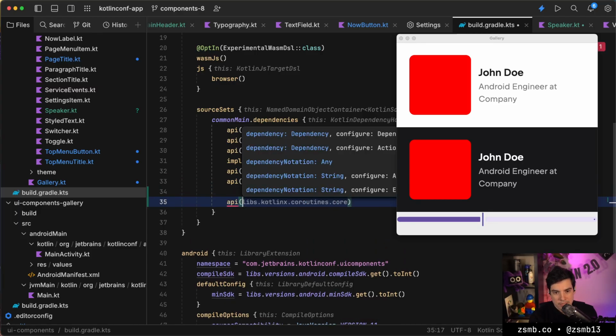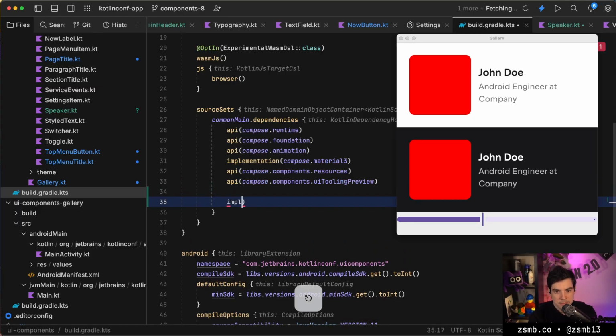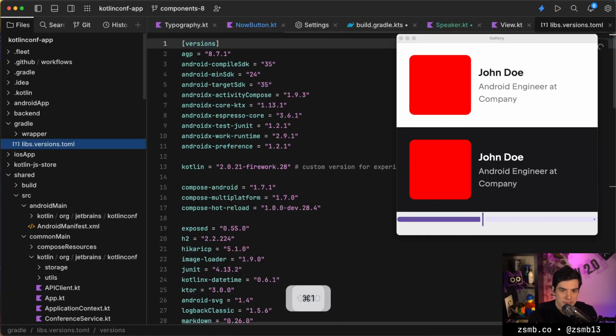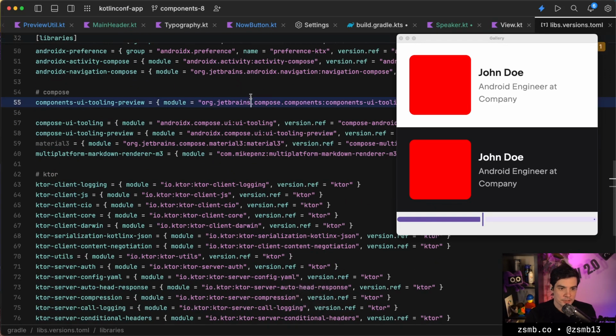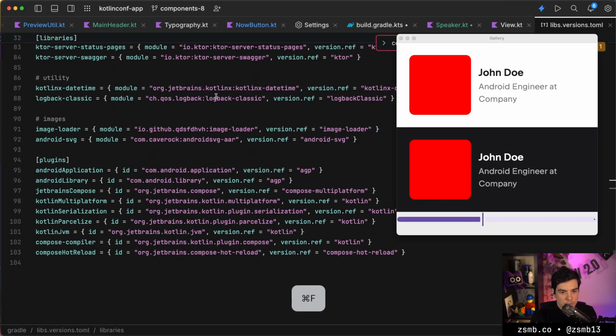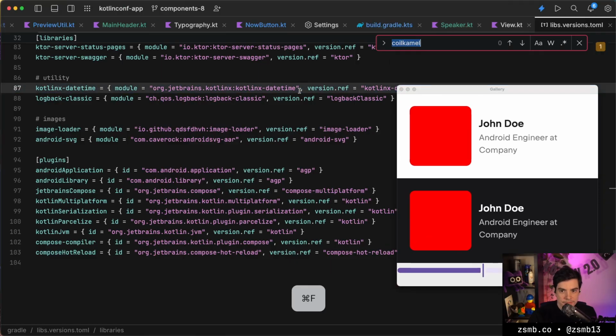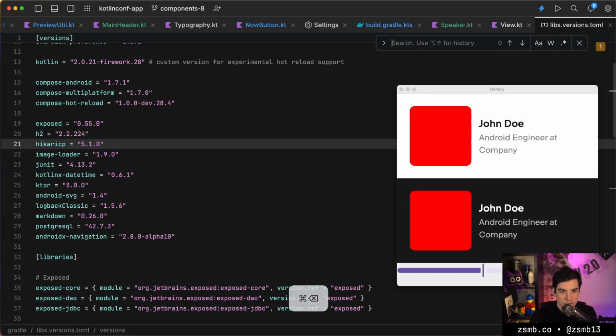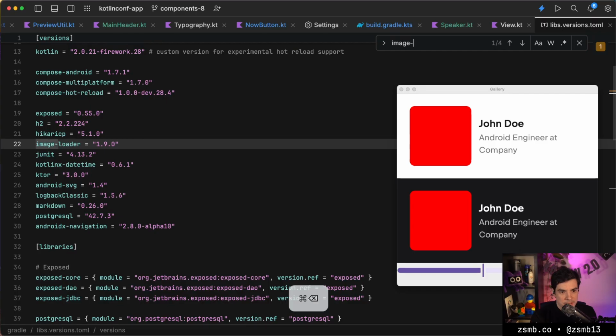Let's see if this can be an implementation dependency. So do we have libs.coil? We're not getting real completion for it, it's only AI completion, so maybe we don't have this. Our version catalog has a lot of things in it, but it doesn't have Coil. Does it have Camel? It doesn't. Oh, it has something called image loader.